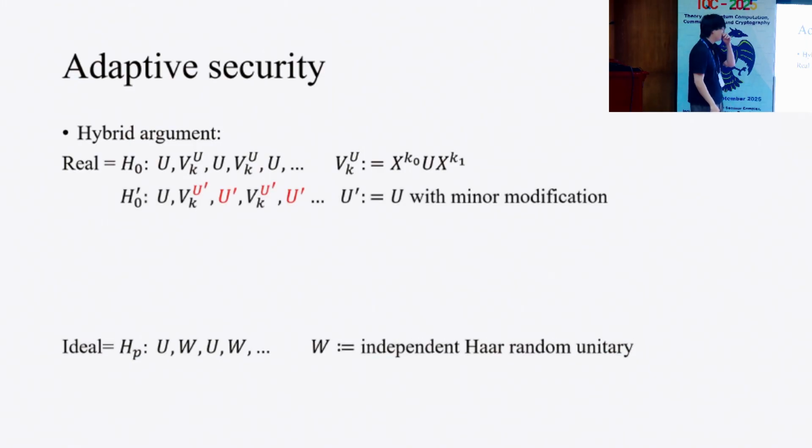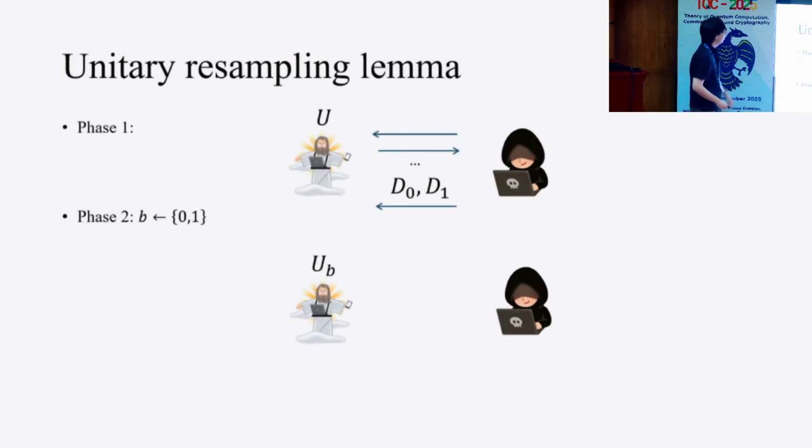To show this, first we consider the following intermediate hybrid. In this hybrid, the first query to U is the same, but after the first query, we replace each query to U with U'. This U' is U with a minor modification. To show this, we show the following unitary desampling lemma.